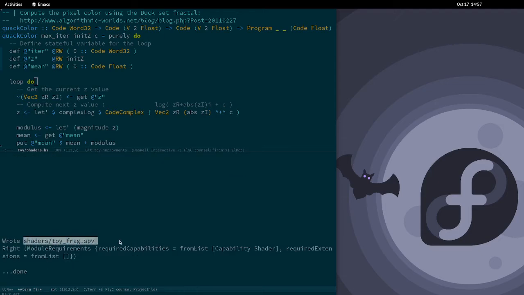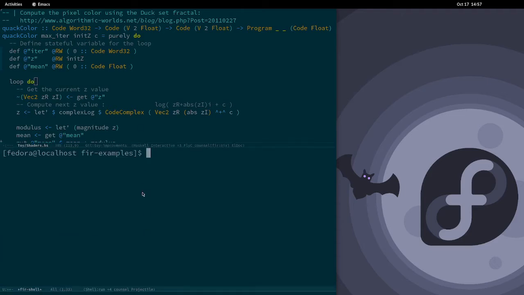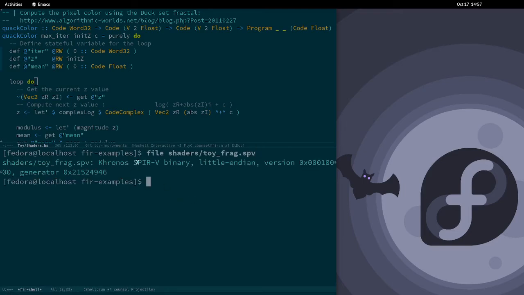This function creates the shader file, and we can actually have a look at its representation, which is a binary that can be loaded on the graphic card. But to do that, we need a program running on the CPU to handle the user input, the window creation, and to do the actual graphic pipeline. And this is provided in the Cabal file with the toy executable.